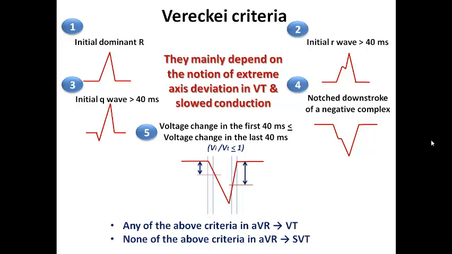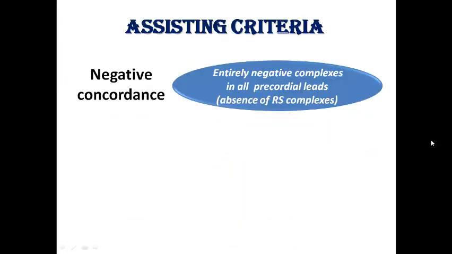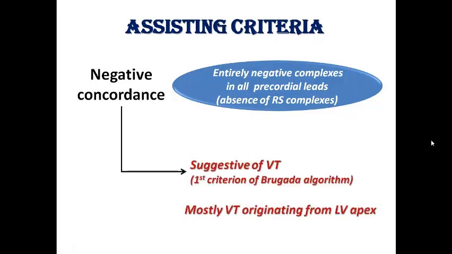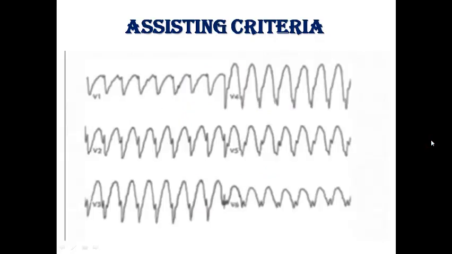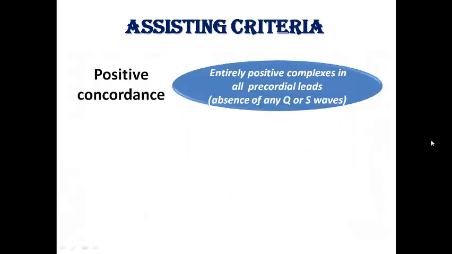So these criteria of course depend on the notion of extreme axis deviation in VT and slowed conduction, and they only look at the aVR. Move to the assisting criteria. For example, we mentioned negative concordance, which is entirely negative complexes in all precordial leads. Absence of any RS complex in the chest leads is very suggestive and specific for VT, and is the first criterion of the Brugada algorithm, and it suggests that the VT originates from the LV apex. So here, for example, this is called negative concordance.